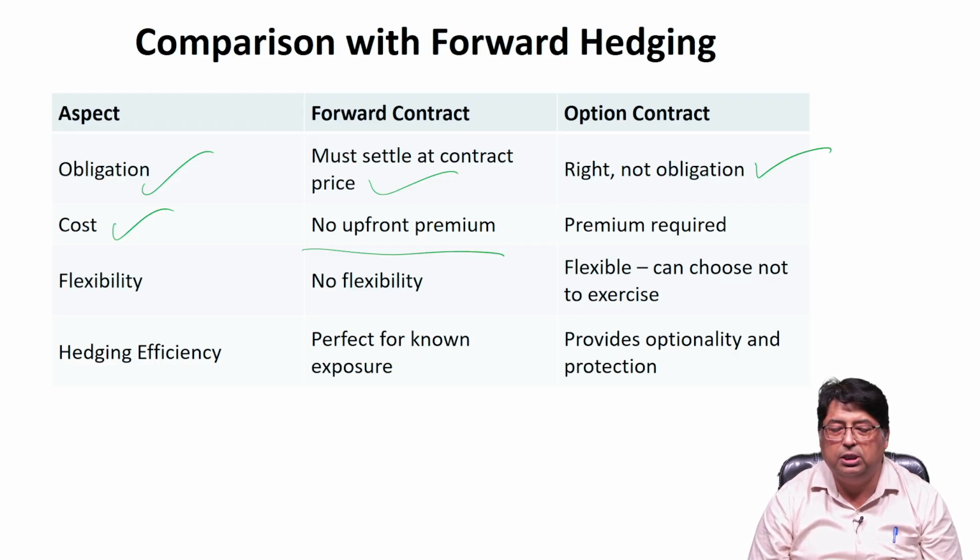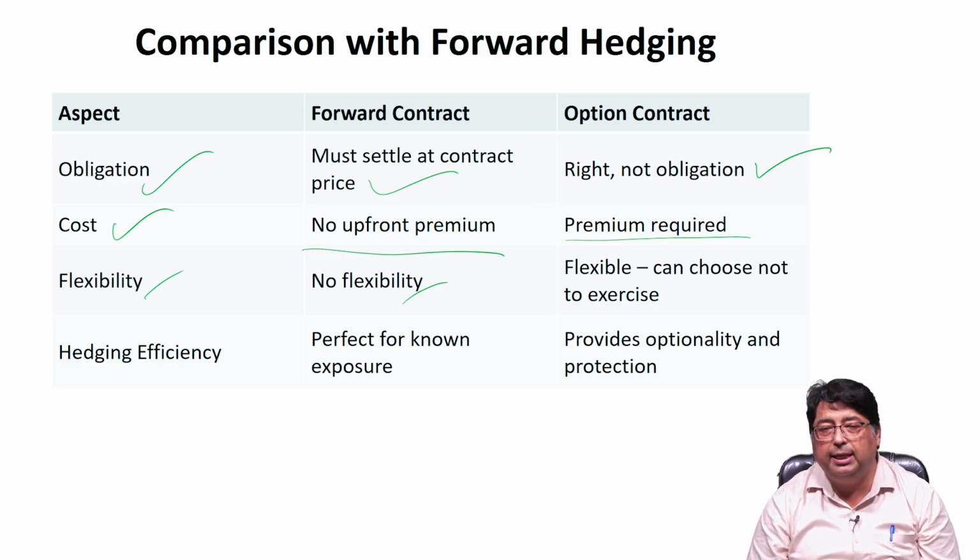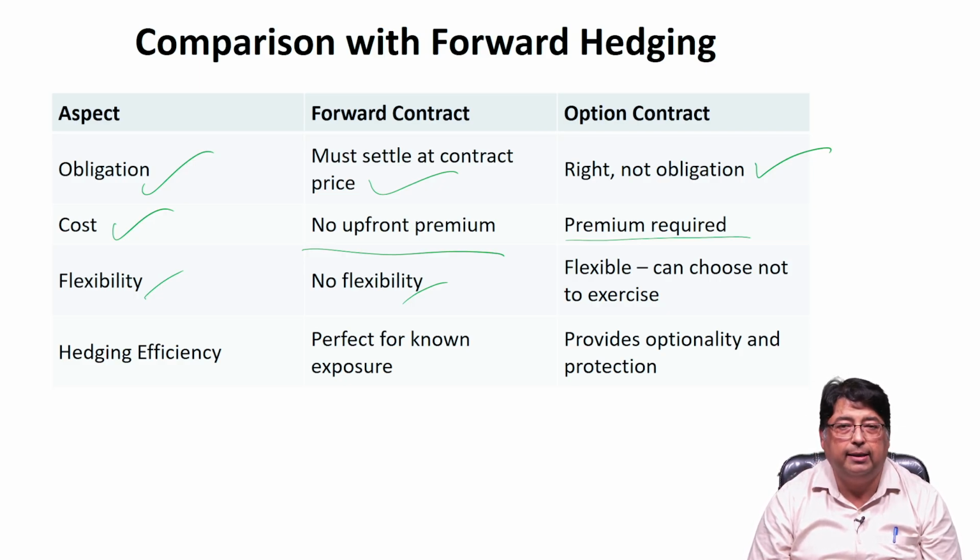So, there is no such upfront premium, but in case of options contract, the premium is required to be paid by the option purchaser. Flexibility: in case of forward contract, there is no flexibility in terms of expiry of the contract, or in terms of rollover of the contract, or in terms of delivery of the currencies before the expiry. So, like that, or if the spot rate is somewhat favorable to the business entity in comparison to the strike price, since this is a contract, it has to be abided by.